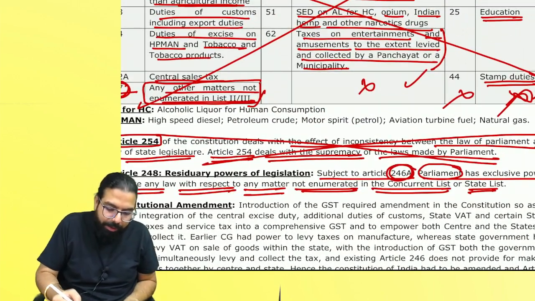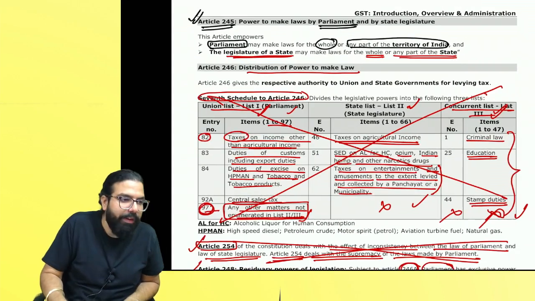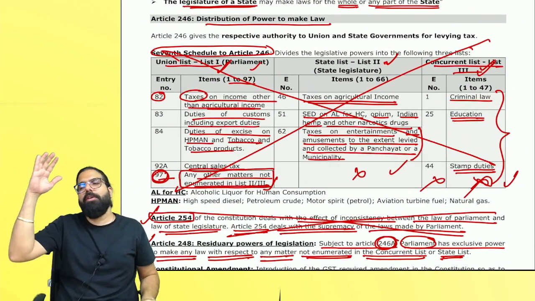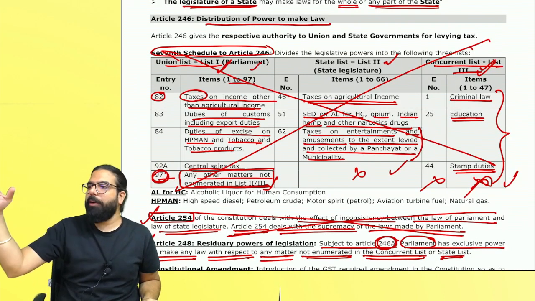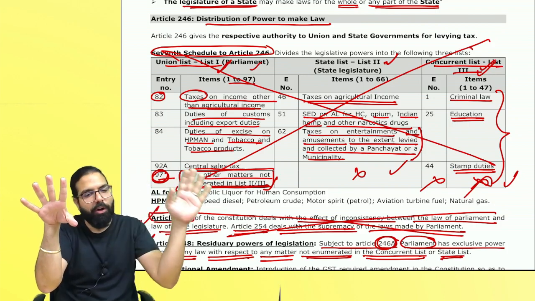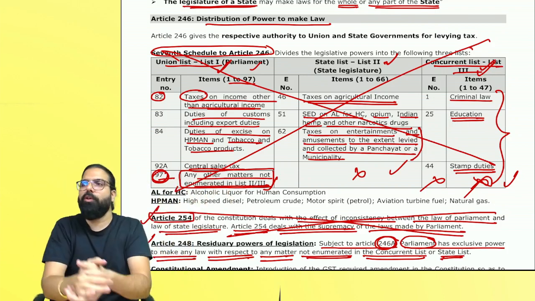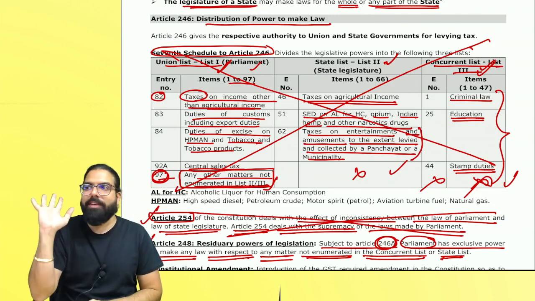Article number 246 has one schedule, an annexure, which is the 7th schedule. In that, they distributed the power between the Union list, State list, and Concurrent list. Union list, Parliament will make the law. State list, the state legislature will make the law, and concurrent list, both governments together will make the law. Are we clear? Now, in this list, GST was not mentioned.